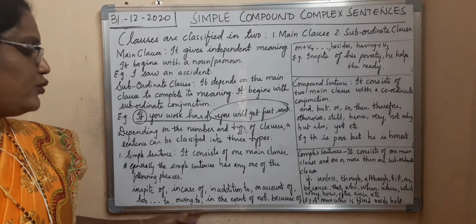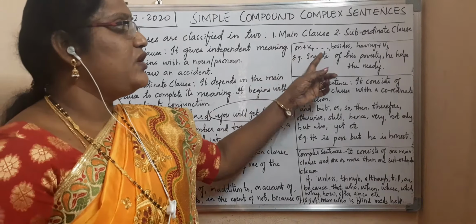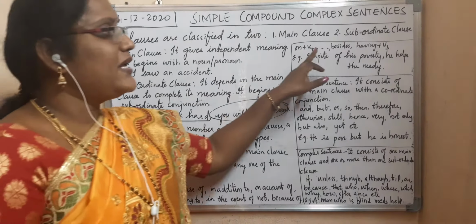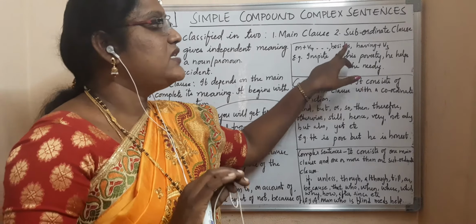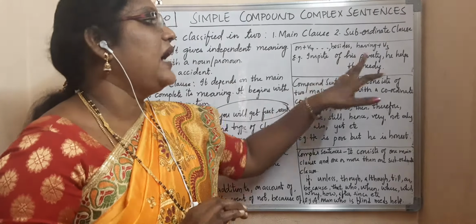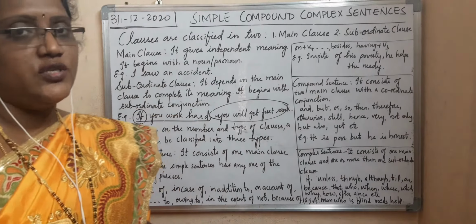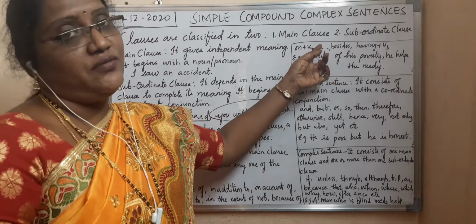Then owing to, in the event of, because of, on plus V4. On seeing the snake, I ran to my house. Then next, besides. If there is a word besides, you have to understand that it is a simple sentence. Having seen the snake, I ran to my house. Okay, then having plus V3 form, on plus V4 form.